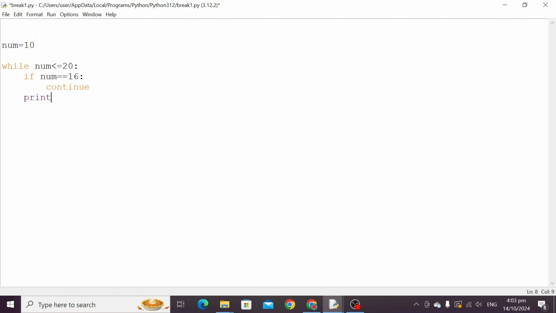Otherwise, this is just part of the while loop only, otherwise print num normally. In while we have to give the update statement also, num equal to num plus 1, right?